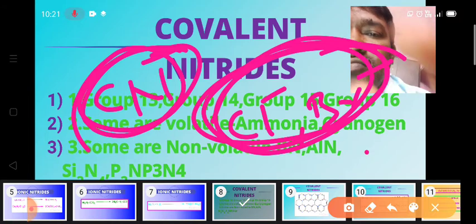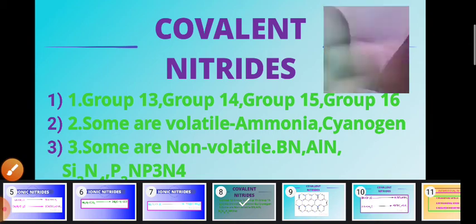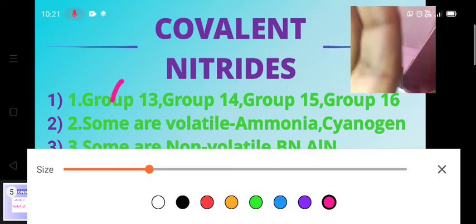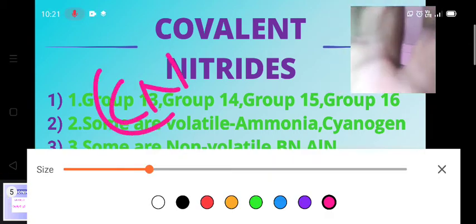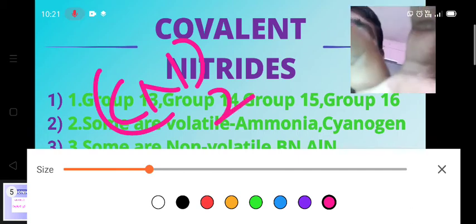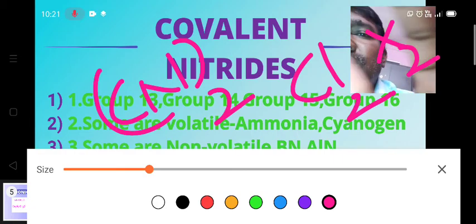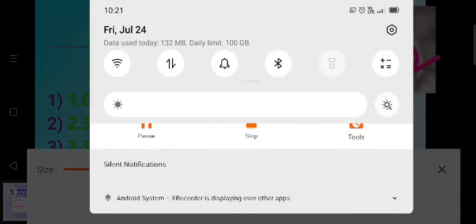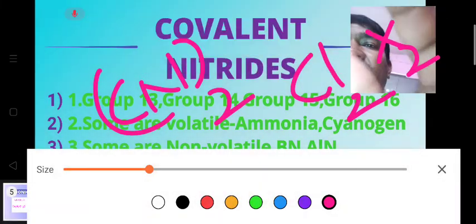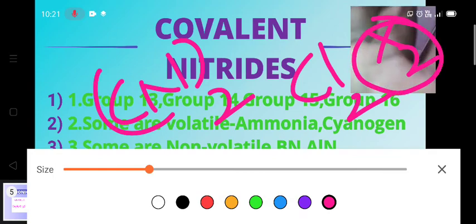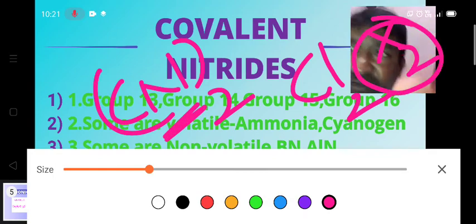So the molecule formed with the cyanide ions is known as cyanogen. We write cyanogen as (CN)2, just as we write the halogens with other halogens as X2.